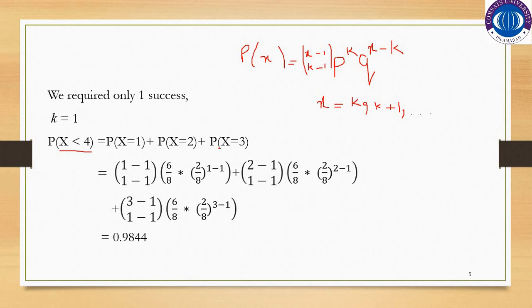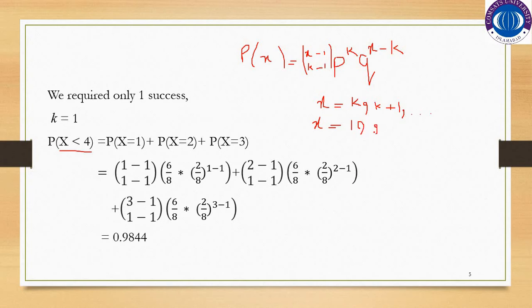We have to stop here because they are asking for fewer than 4 tosses. And we started from P(X = 1) because the limit of x is x equal to k plus 1, and we know that k is equal to 1, so this would be equal to 1 as we are substituting 1 instead of k.